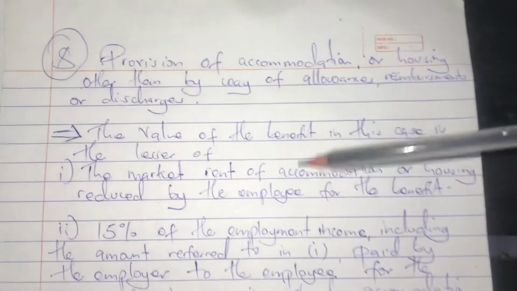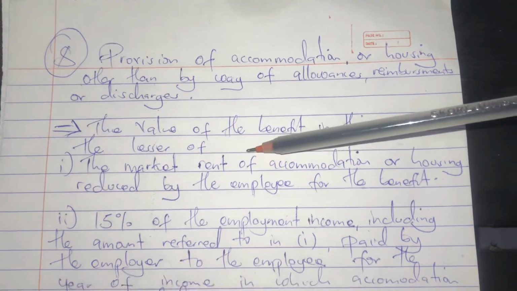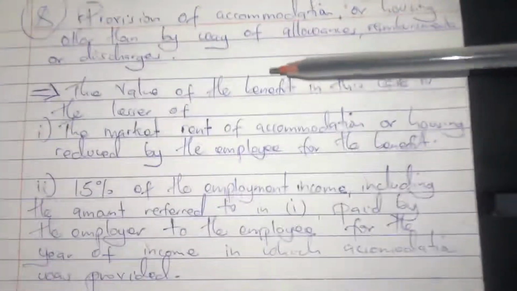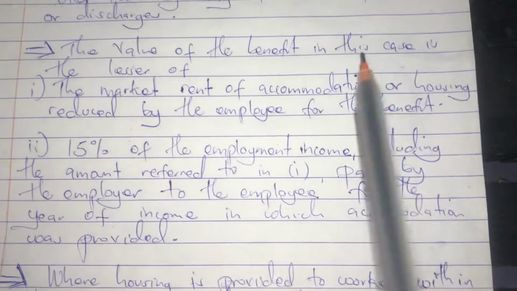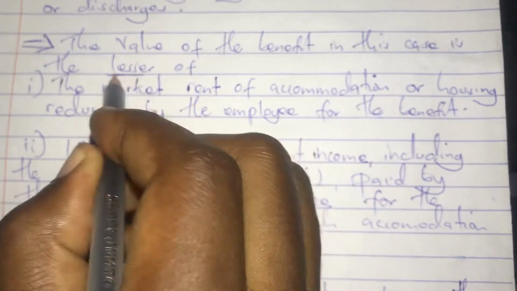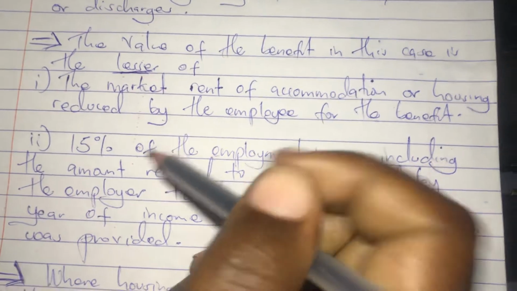The value of the benefit in this case is the lesser. So this one we have to be so keen. The lesser of these two is what we take.